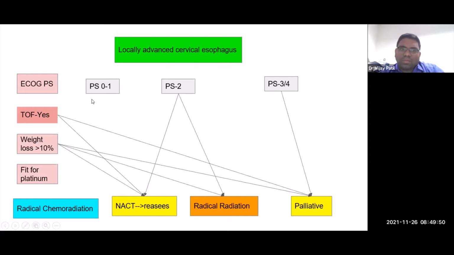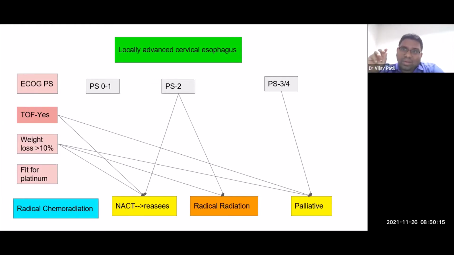Locally advanced cervical esophagus, PS 0 to 1, no TOF, no weight loss, fit for platinum: go for radical chemoradiation. If it's PS 2, you can either choose NACT and reassess, or go for radical radiation. It would depend upon the condition of the TOF. If you have TOF, then it's better, if you're still considering a palliative regimen, to give neoadjuvant chemotherapy and then reassess the patient to see if the TOF goes away.